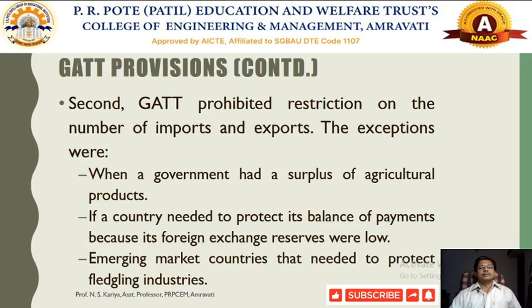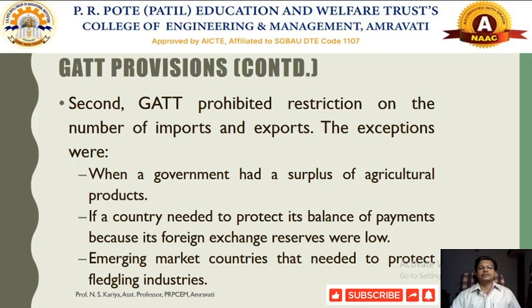Another kind of provision in the GATT is the prohibition of restrictions on the number of imports and exports. Some particular goods, commodities and services have been made exceptions.